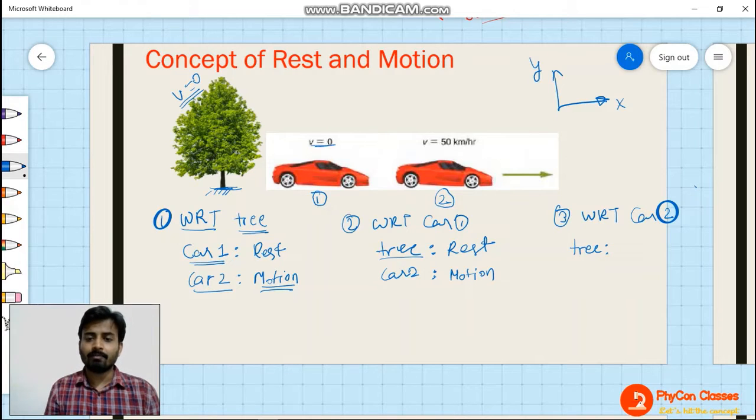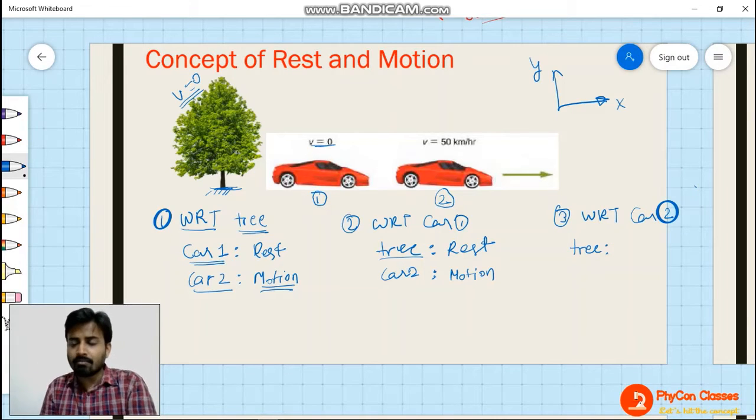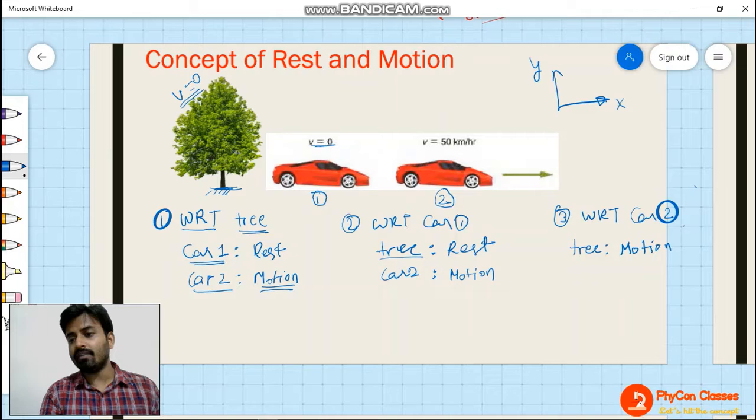Just imagine like that. If you are sitting inside car number 2, that means you are moving with a velocity of 50 kilometers per hour. And if you see a tree which is fixed to the ground, will you find the tree to be in motion or not? Definitely, you will find the tree to be in motion, but in the opposite direction. The tree will be in motion, but you will find that the velocity is now minus 50.